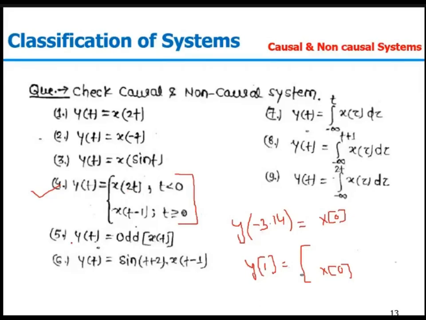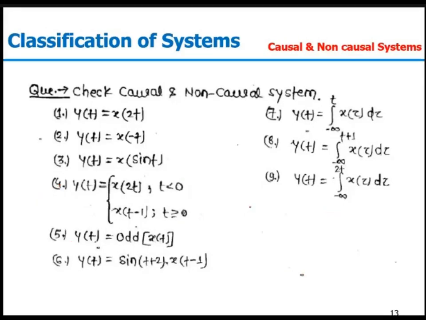Fifth one, y(t) equal to the odd part of x(t). Now when we say the odd function of x(t), it means [x(t) - x(-t)] divided by 2.